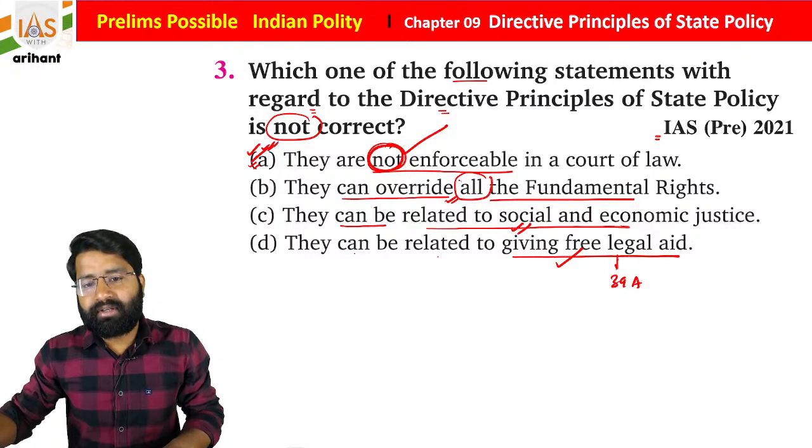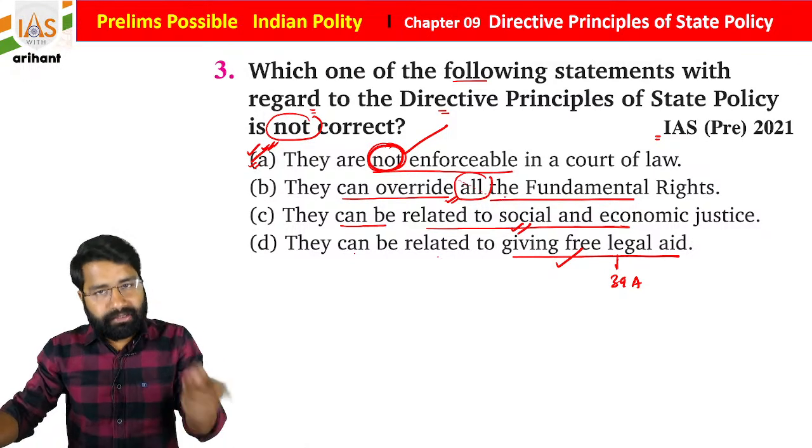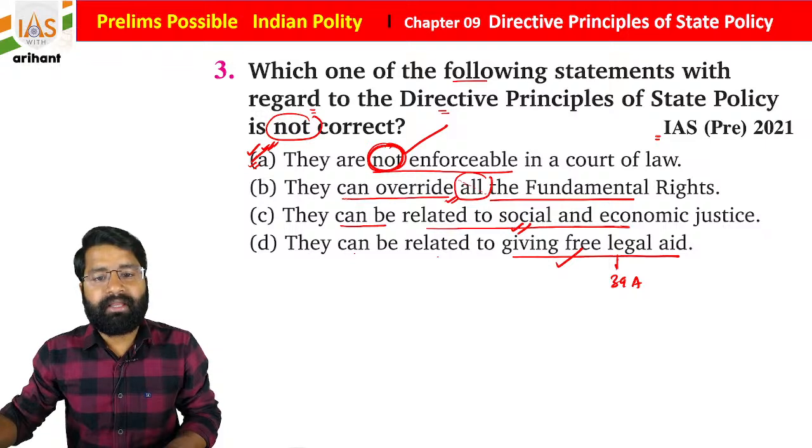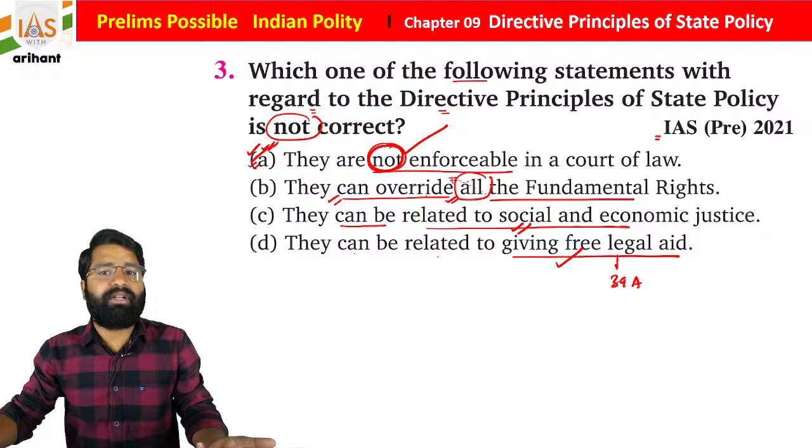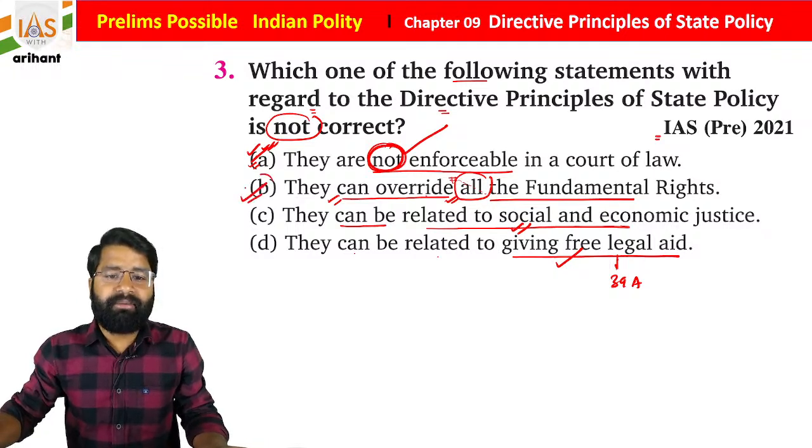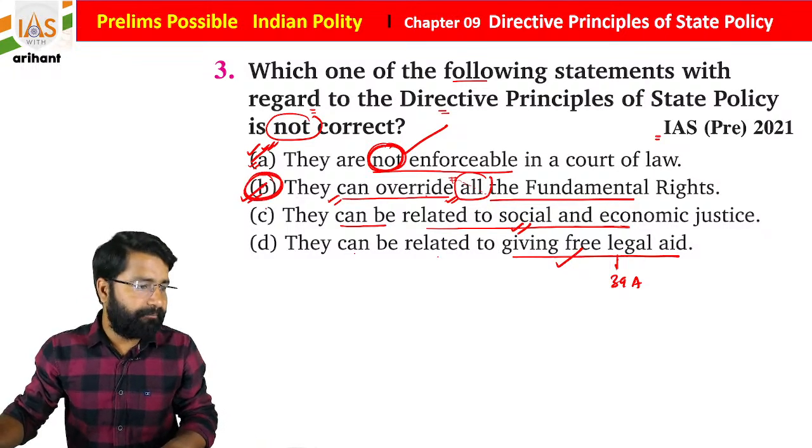So if the word all is not there, then this would also be a right statement. But they can override all? No, they can override a few fundamental rights, then it is okay. So statement B is incorrect. Getting it?